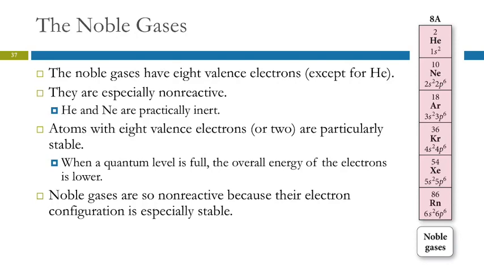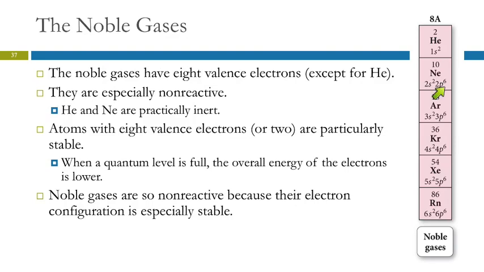So why is this? Well, atoms that have 8 valence electrons are unusually stable. The overall energy of the electrons is lower when that quantum level is full. And so these guys are very stable because they're at a low energy. Is that because it has shielding and everything? Well, it has to do with the full valence shell. So you've got the s orbital and the p orbitals are all full.